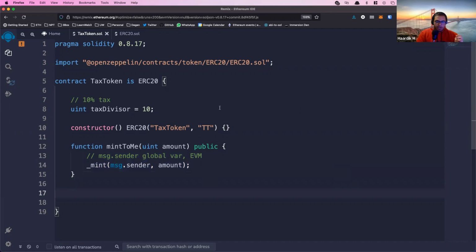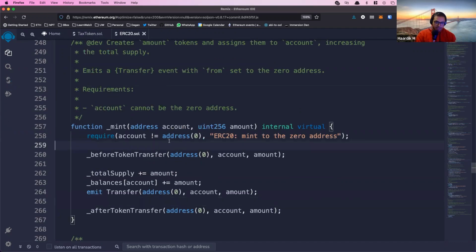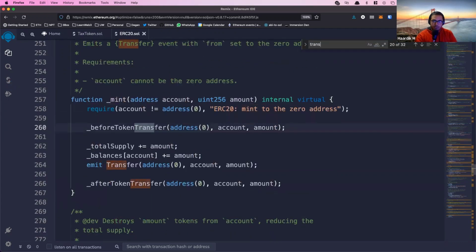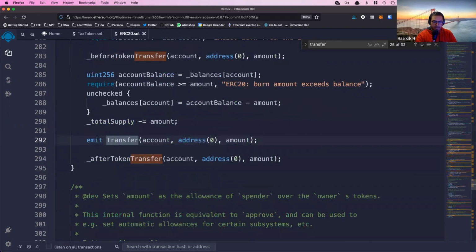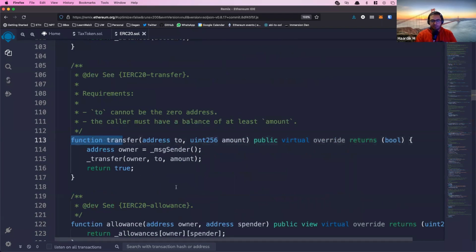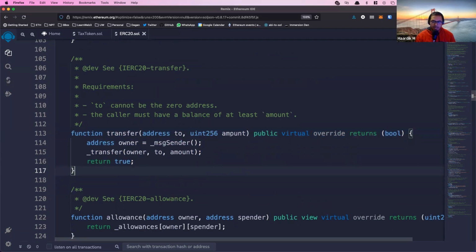Now, the main fun part is how do you actually charge a tax, and this explains a few Solidity concepts as well. ERC20 also comes with an inbuilt transfer function. Let me try to find it. Function transfer. Yeah. So it has this inbuilt transfer function that takes a to address and an amount, and it lets people, as the name suggests, transfer their own tokens to other people. This internally calls an internal function. That's where the main logic lives, but it's not too complicated.